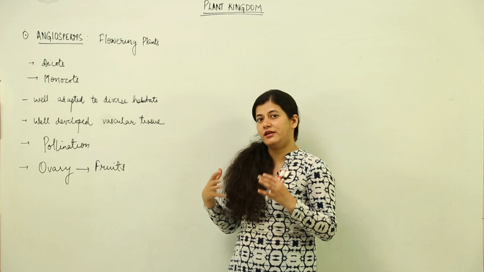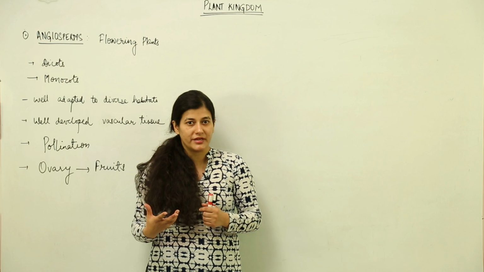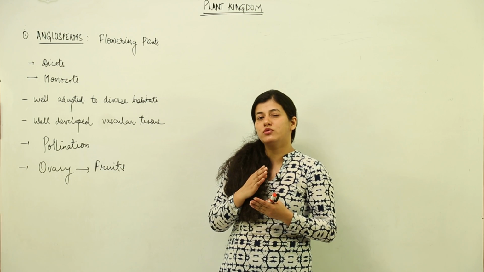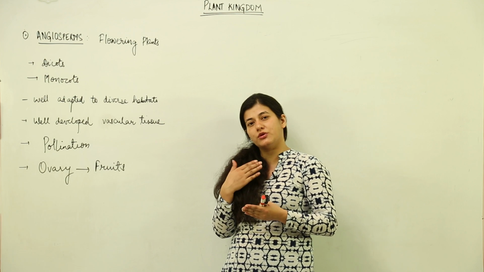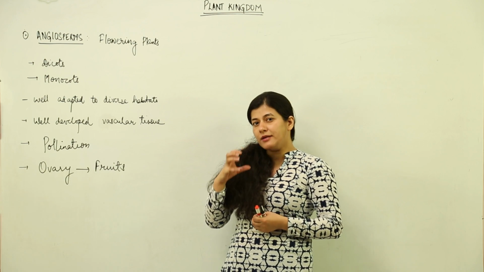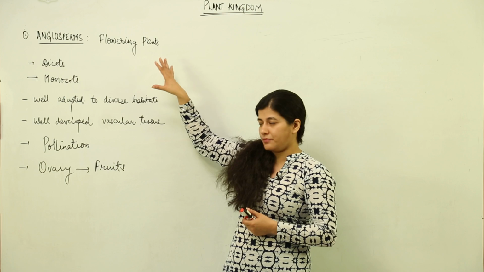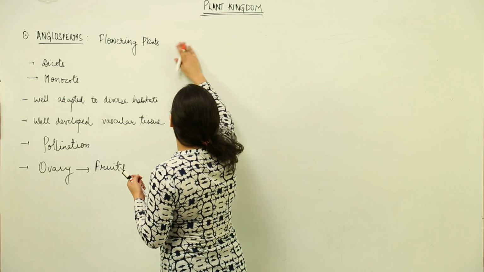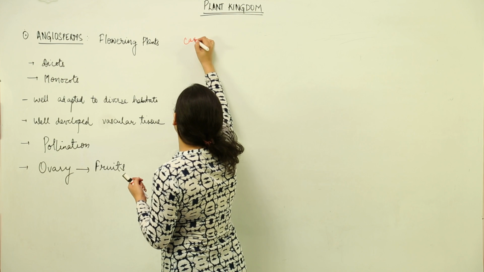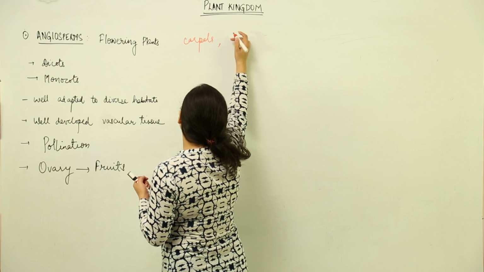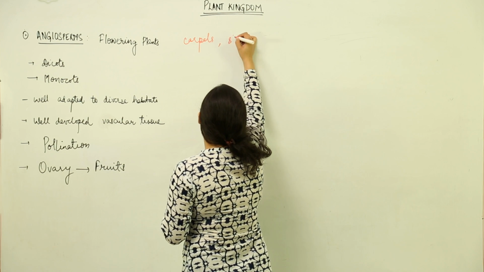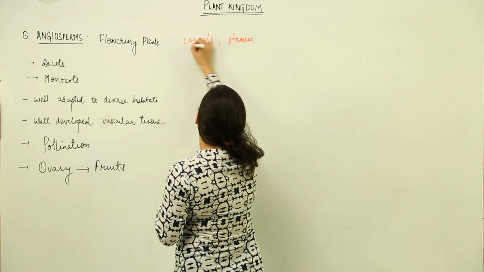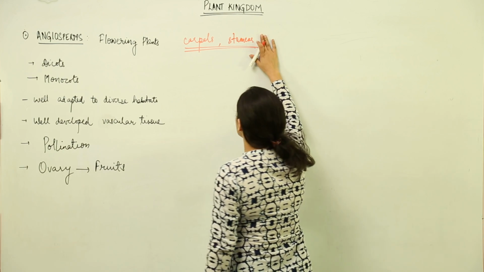They have well developed bright flowers which are present on them. Now what is a flower basically? We had been talking about microsporophylls, we have been talking about megasporophylls. Some authors consider that the parts of the flower known as stamen, these carpels and stamens are nothing but micro and megasporophylls.